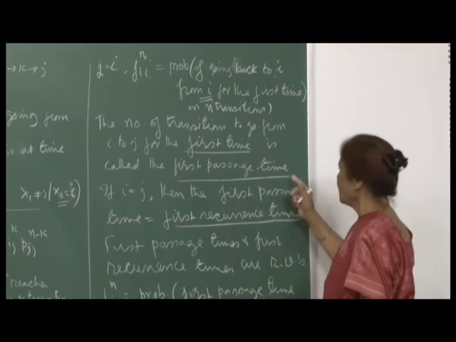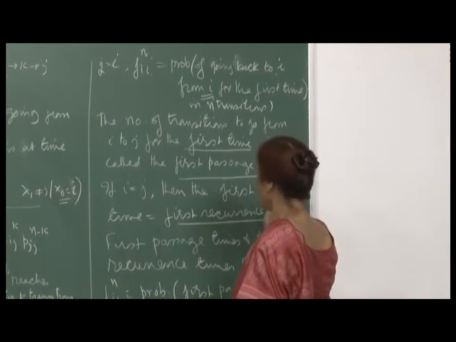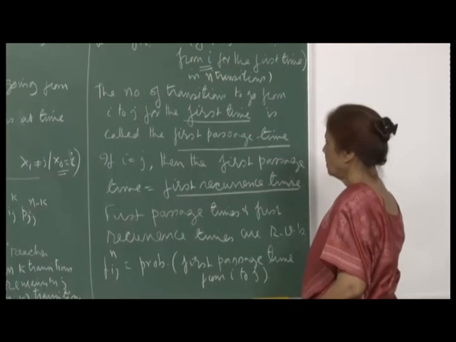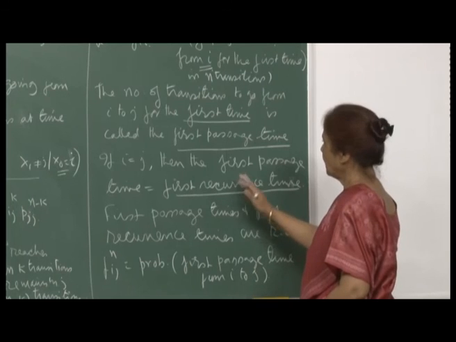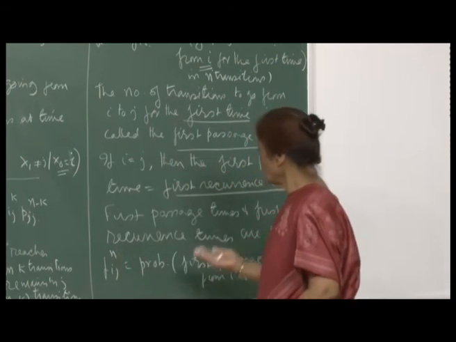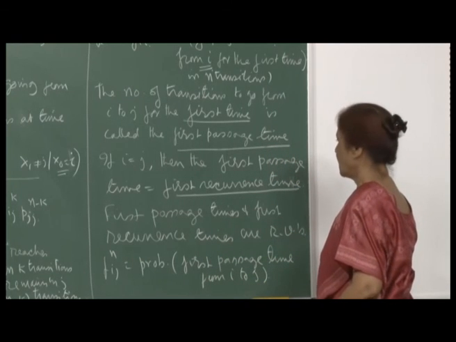So, first passage time is a random variable, and if i is equal to j, then the first passage time is called the first recurrence time. So, this is when you start from a particular state and want to come back to it for the first time, that will be your first recurrence time.